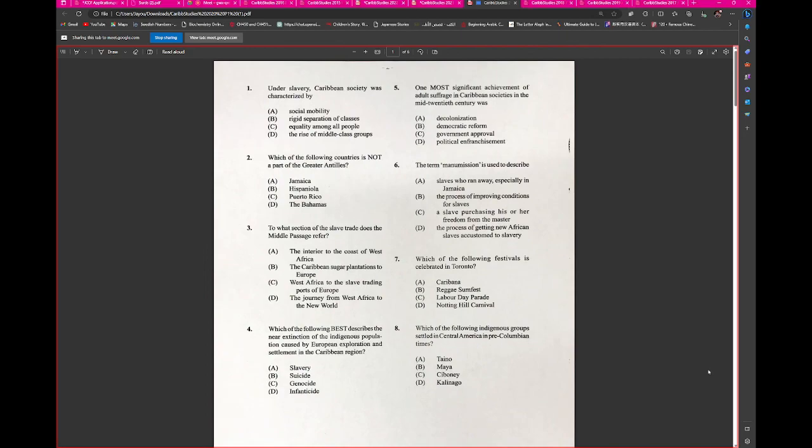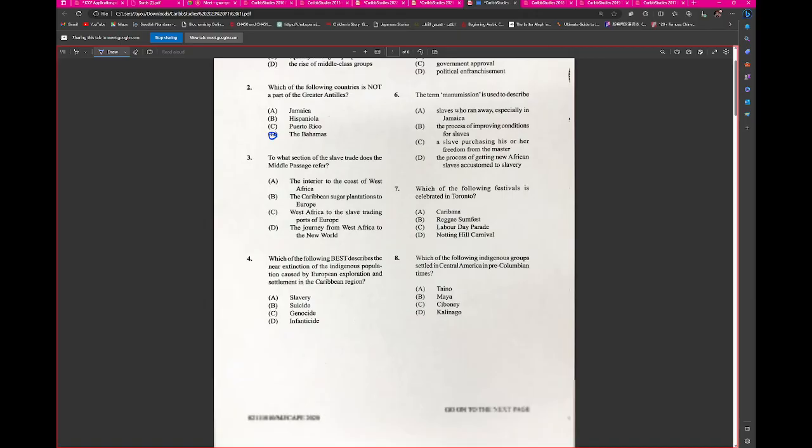Right, so this is 2023. Let's begin. Number 1, under slavery, Caribbean society was characterized by rigid separation of classes. That's fine. Which of the following countries is not a part of the Greater Antilles? The Bahamas. Number 3, what section of the slave trade does the Middle Passage refer to?